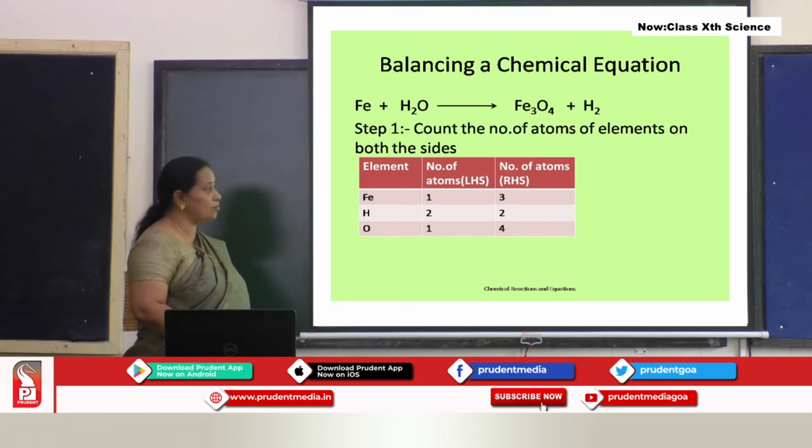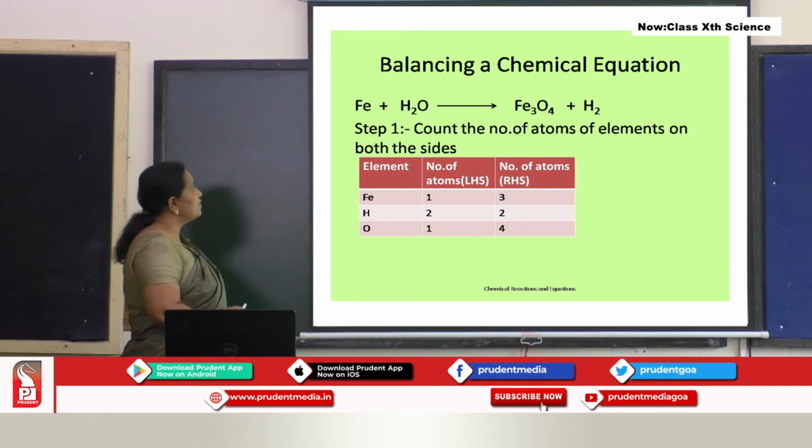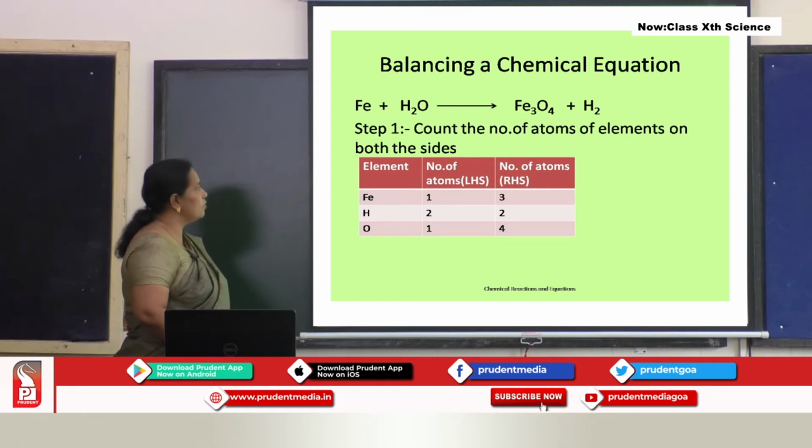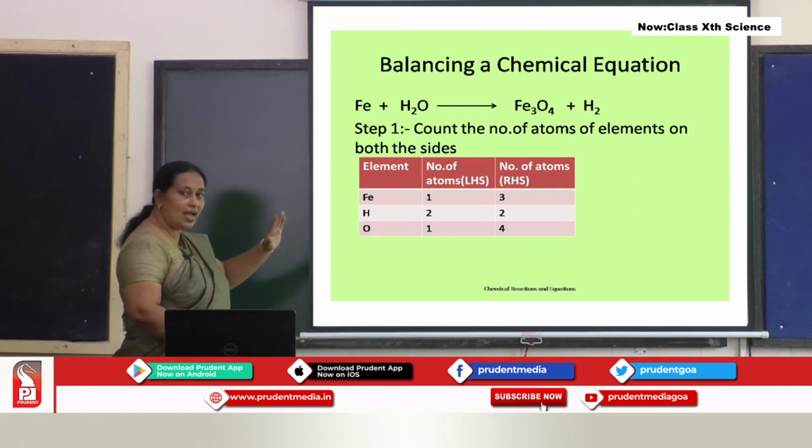Let us count now. First element, iron. How many atoms are there here? Only one, correct. And in the product, 3 atoms of iron. So, on the left hand side it is 1, the right hand side is 3. Write it as it is.